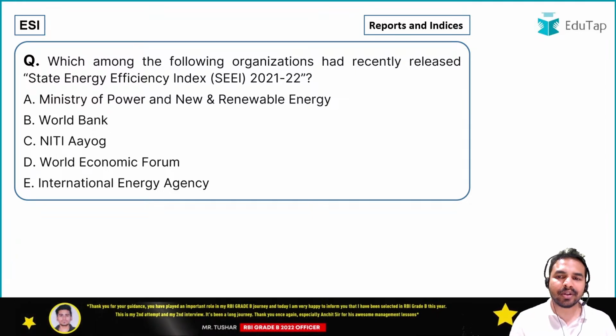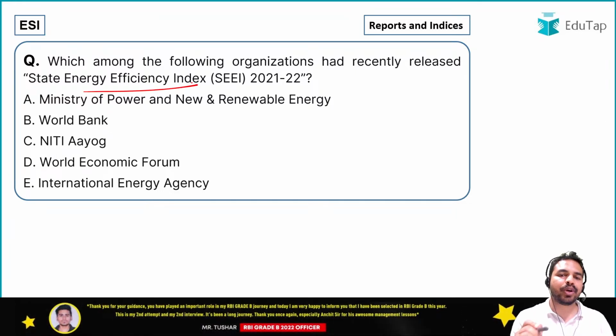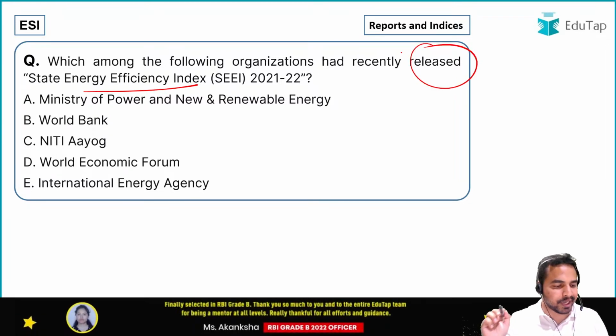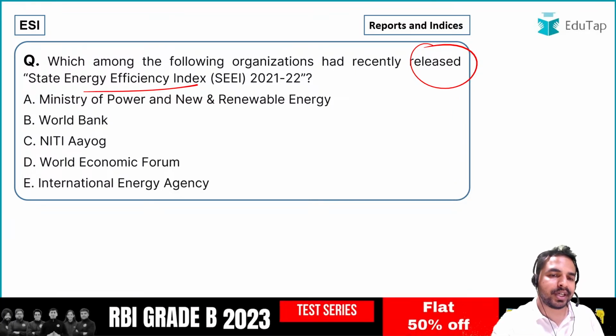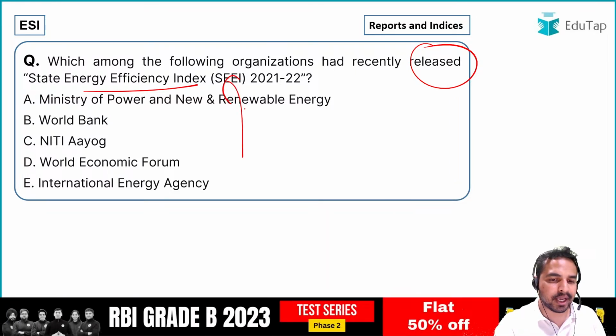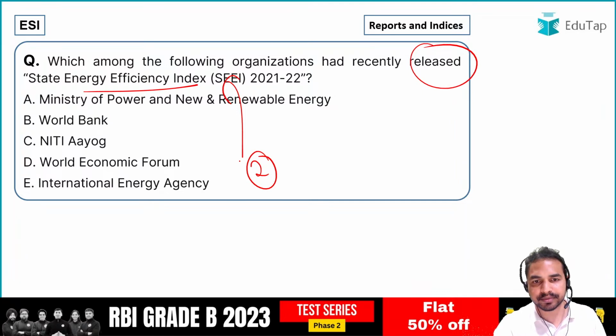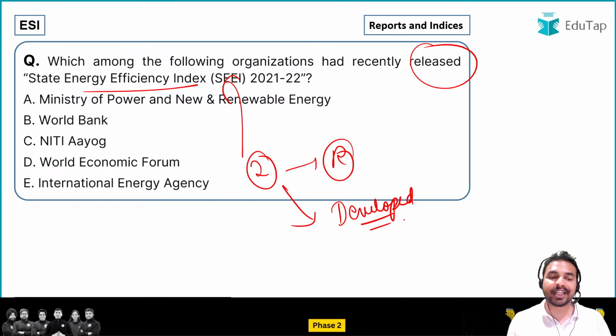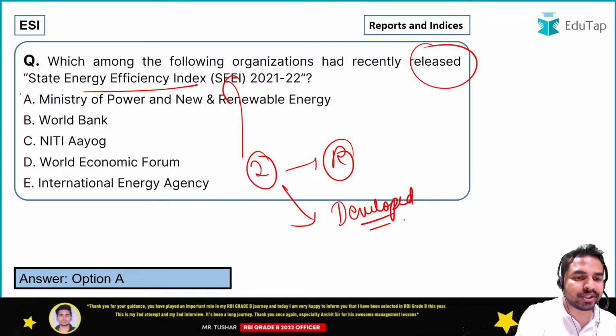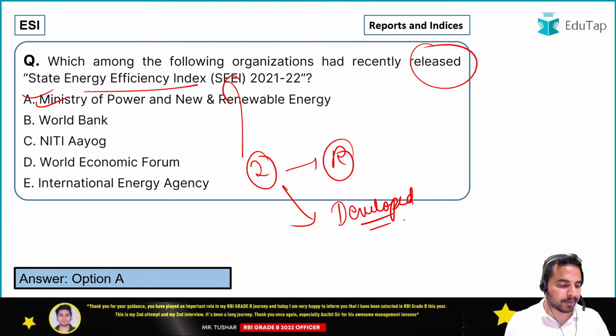Next question is on the State Energy Efficiency Index, and you have to tell me the organization which releases this index. See guys, let me tell you a very important point that you have to remember from this report. When we talk about the State Energy Efficiency Index, there are basically 2 different dimensions. First one is the releasing body. Second one is the organization which has developed this index. When we talk about who released it, it has been released by the Ministry of Power, New and Renewable Energy. Absolutely right.